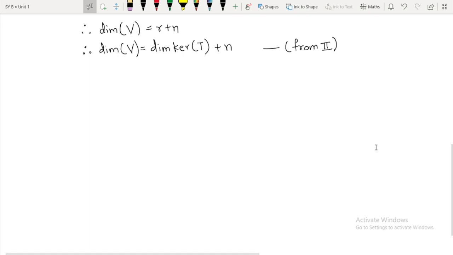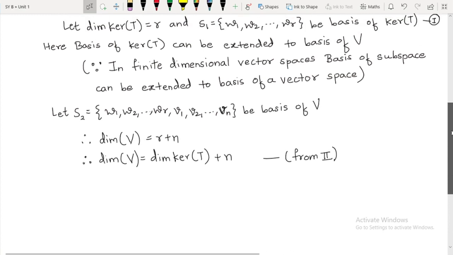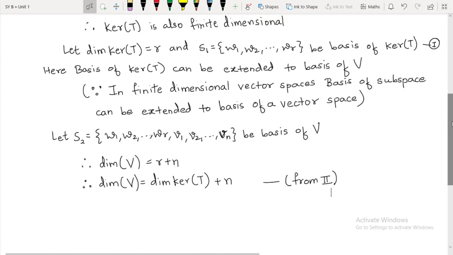N elements, right? So now the question is, we have to construct one basis of image of T, or I will say we will consider one set having n elements and we will show that that is a basis of image of T. So see which set we are going to consider here. Okay, so the idea is we are going to use this S2 in order to construct that set having n elements. Just remember, basis set means what?